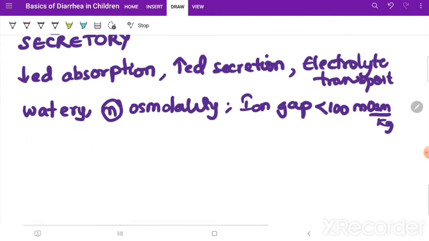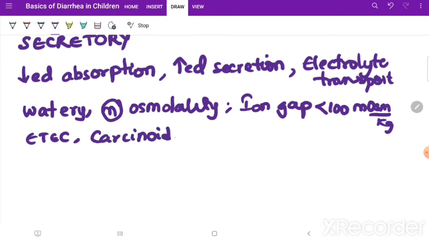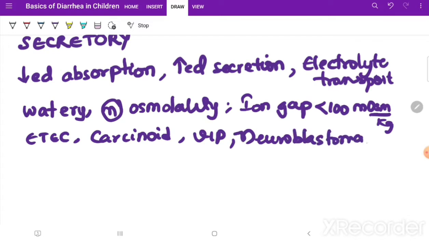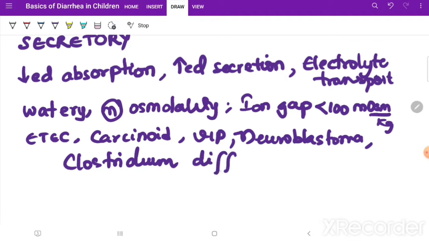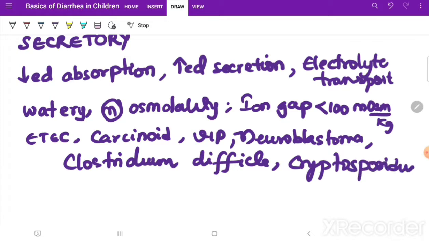In the examples we have cholera, ETEC, carcinoid syndrome, VIP secreting tumors, neuroblastoma, Clostridium difficile infection, and Cryptosporidium in AIDS will also cause this type of diarrhea.